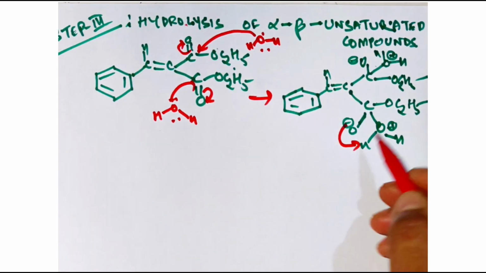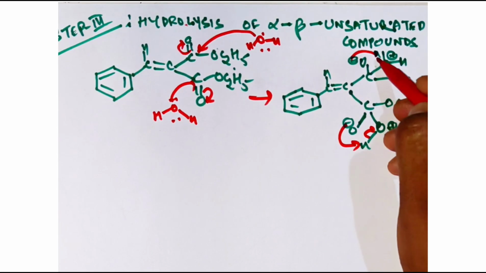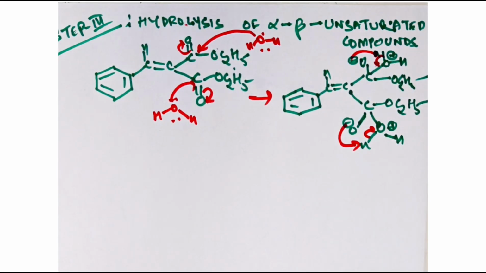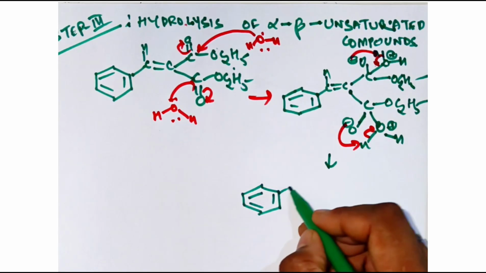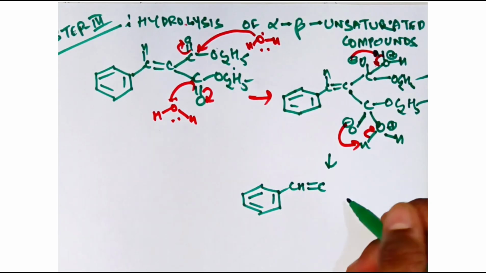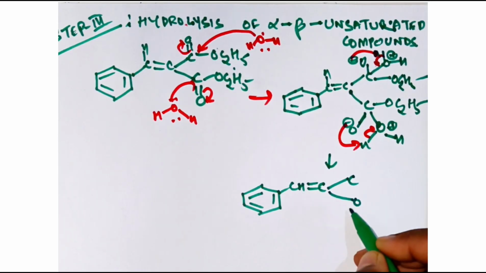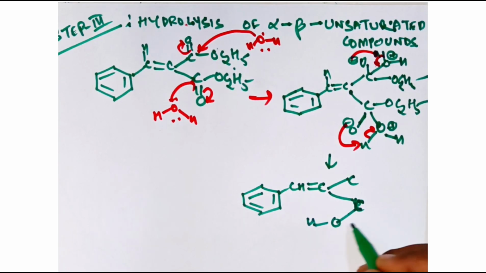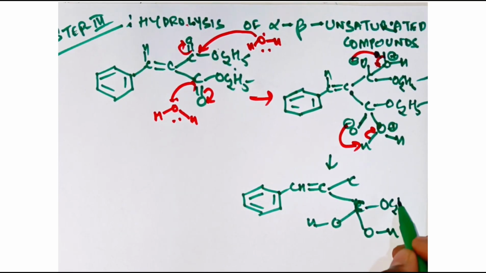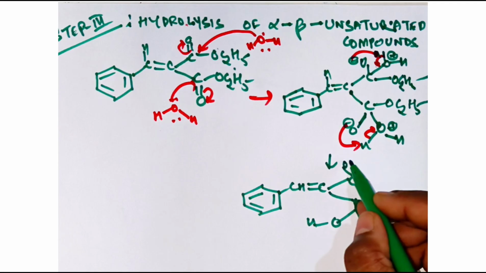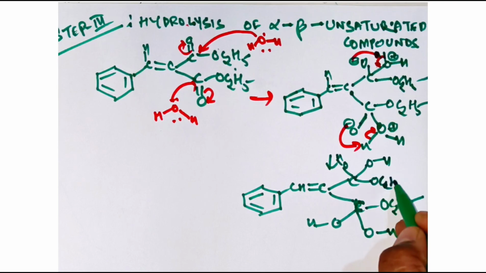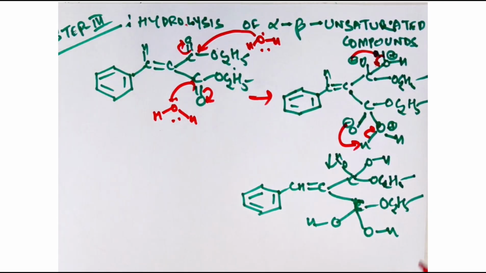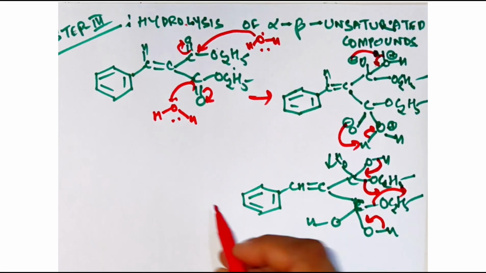Now this O minus is going to take the hydrogen of this water molecule, so you get CH double bond C, here C, here also C, here OH and OC2H5, and here also OH and OC2H5. Now in this one, this hydrogen will come out and this molecule will go out.